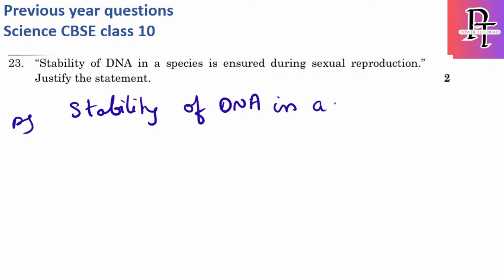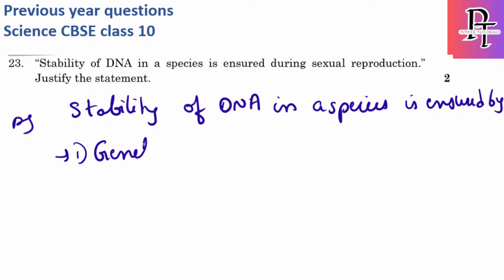Stability of DNA in a species is ensured by, the first point, genetic diversity. So what is genetic diversity? The combination of genetic material from two parents during sexual reproduction helps maintain genetic diversity.